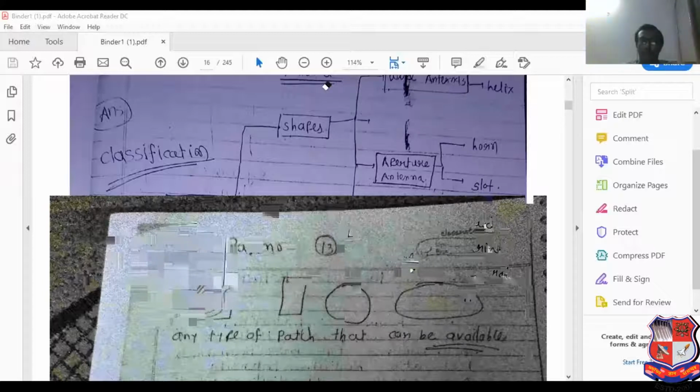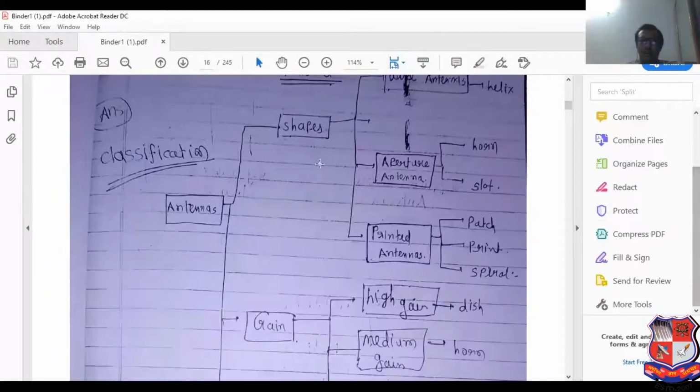Now, low gain antenna, high gain antenna, and medium gain antenna. What is the meaning of that?